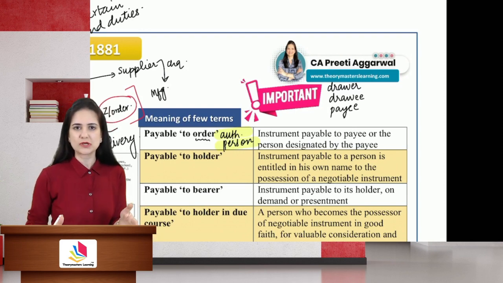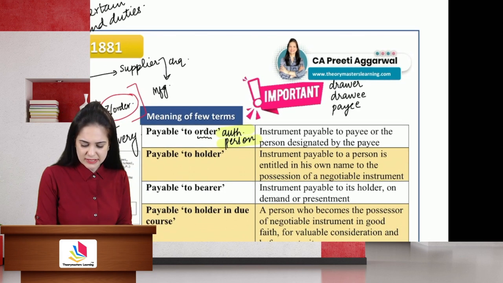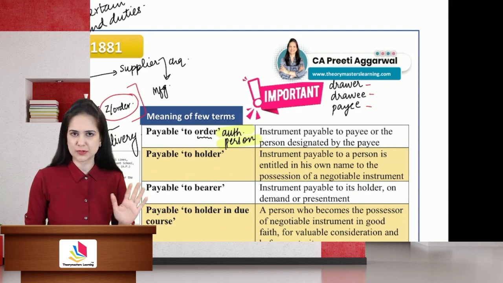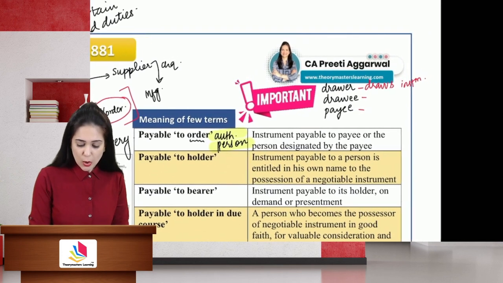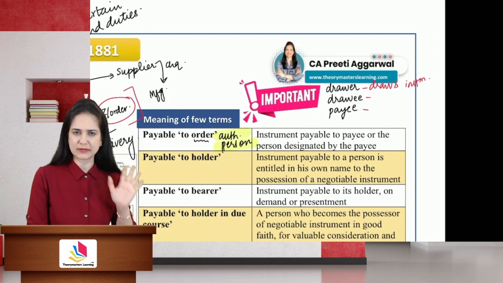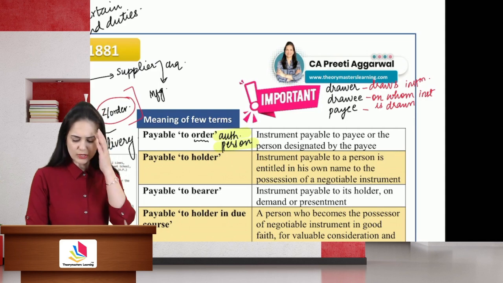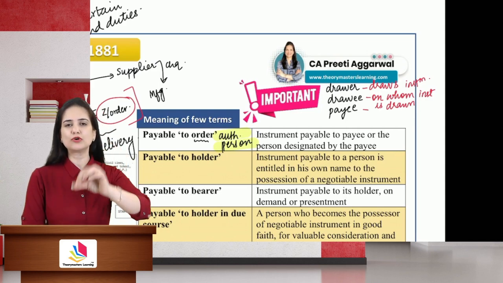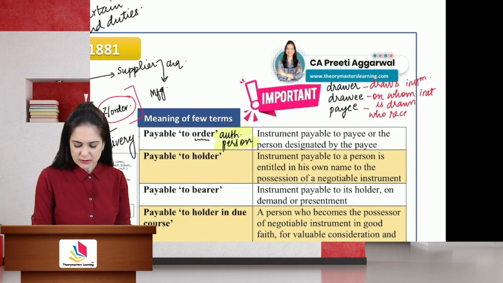Many students are confused as to what is the meaning of the word drawer, who is a drawee. So to explain it now itself, drawer means a person who draws the instrument. Okay, he draws the instrument. Drawee means a person on whom the instrument is drawn. He is the one who makes the payment. So he is a person on whom the instrument is drawn. And payee is always the person who receives benefit of the instrument.